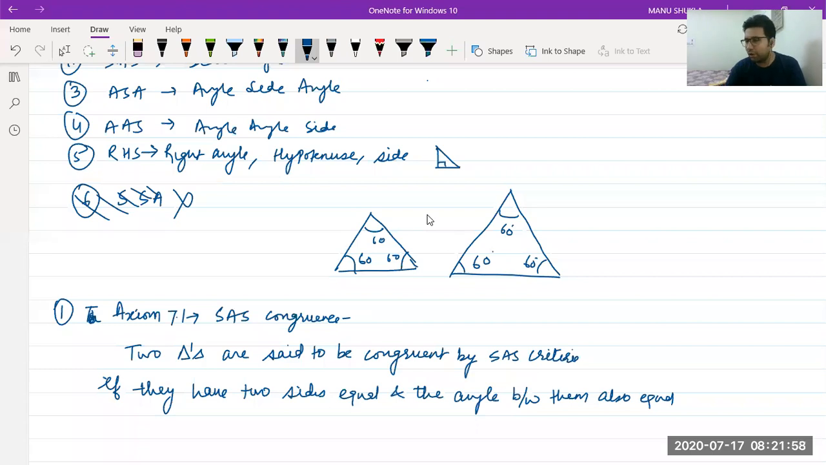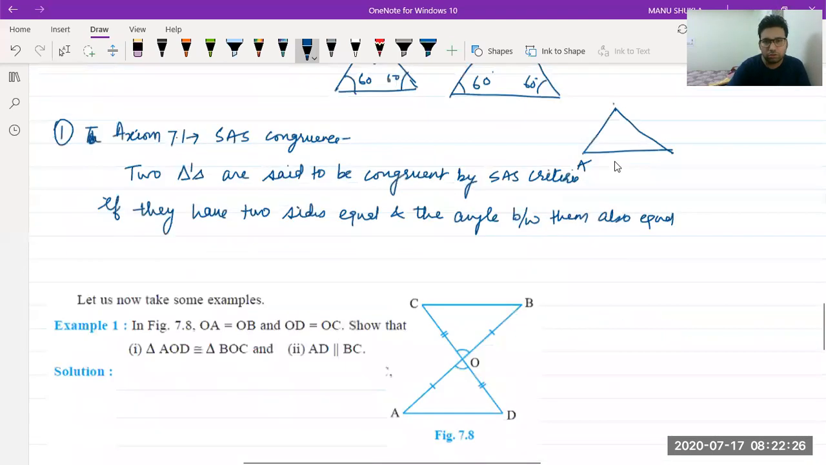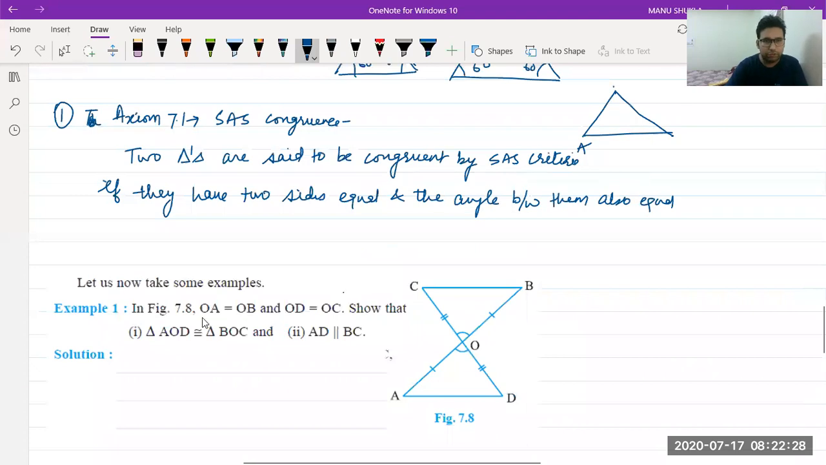In the book, language is: two triangles are congruent if two sides and the included angle of one triangle are equal to two sides and the included angle of the other triangle. So you can write in your own language also, both are correct. So let's see what the theorem is telling us. If you have two triangles like this, suppose first triangle is A, let me make it clearly.